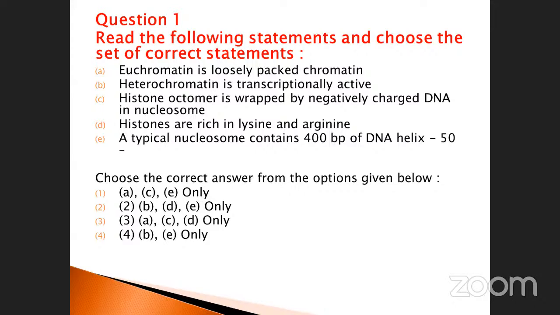See that euchromatin is loosely packed chromatin. And the histone octamer is wrapped by negatively charged DNA in nucleosomes. The heterochromatin statement does not come because of its inactive nature. Histones are rich in lysine and arginine, it also comes. And a typical nucleosome contains 200 base pair, not 400 base pair. Okay. Go to the next one.